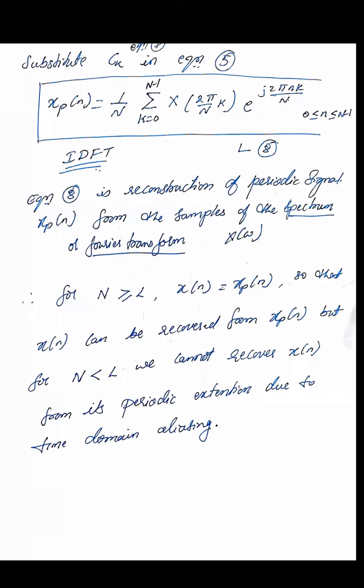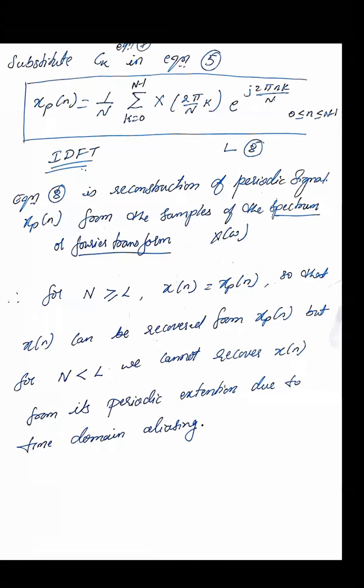But for N less than L, we cannot recover it. Why? As we have seen, it gets aliasing. So to avoid aliasing, we always have to use N greater than or equal to L when using spectrum analysis.